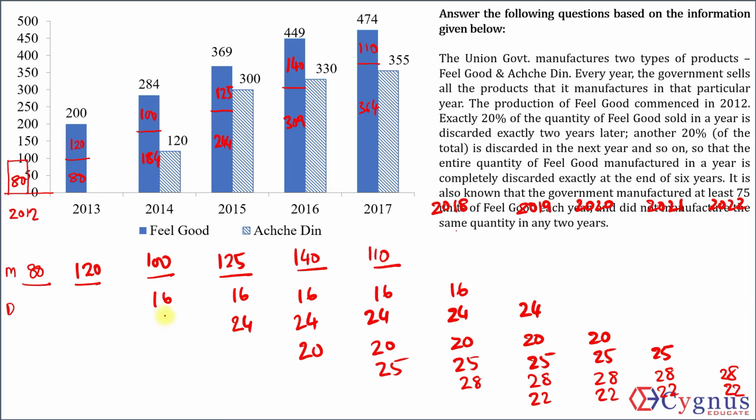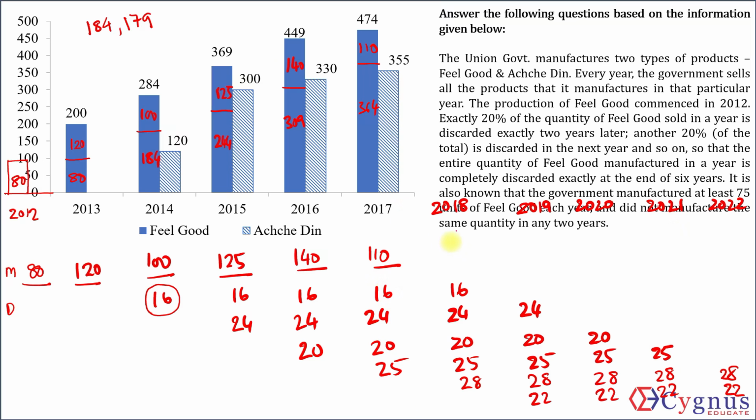I hope you remember this arrangement came because we assumed that the number of units discarded was 16 because we took the value here to be 184. The next possible value in this series was 179. I leave that up to you as a small assignment to make the arrangement taking this value to be 179. You will realize that there will be a contradiction because you will not get distinct quantities of manufacturing in every year. There will be no other case which will get you to the point that this is the final case that we have made.